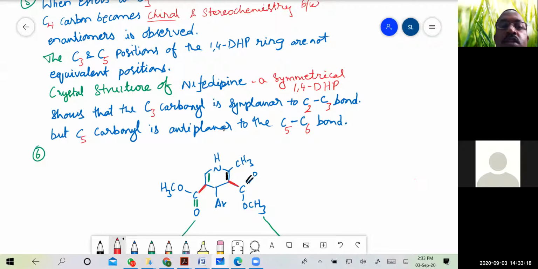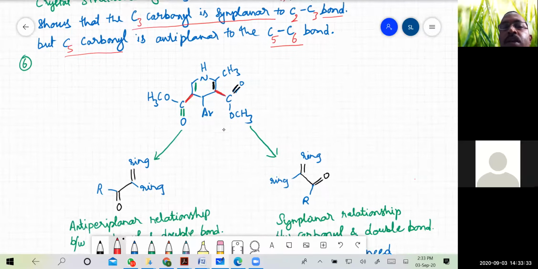Then coming to the crystal structure of nifedipine, which is a symmetrical molecule, that means the methyl esters are present at both positions. In such cases, the C3 carbonyl is synplanar to the C2 and C3 bond, whereas the C5 carbonyl is antiplanar to C5 and C6. So what is this antiplanar and synplanar?